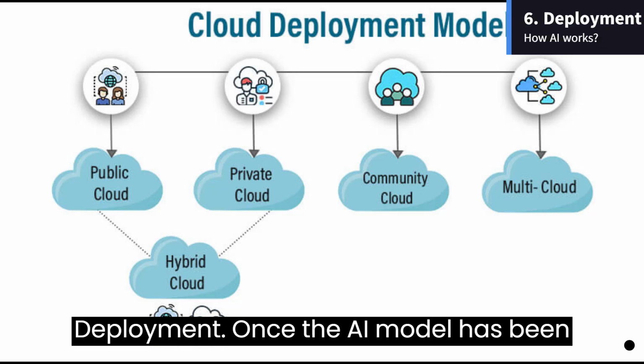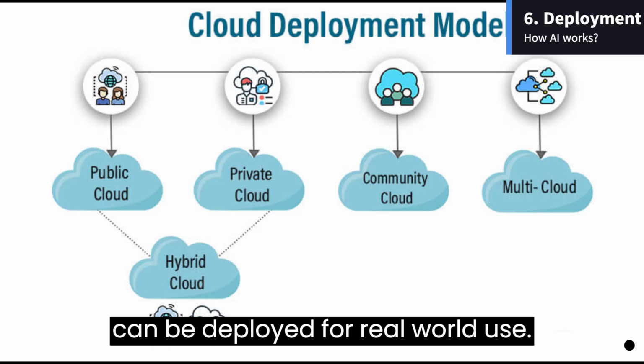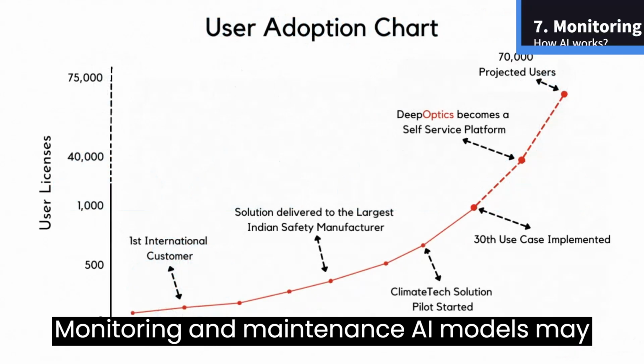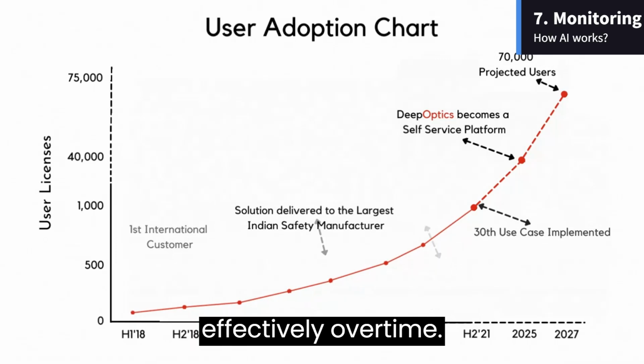Deployment. Once the AI model has been trained and evaluated satisfactorily, it can be deployed for real-world use. Monitoring and maintenance. AI models may need to be continuously monitored and maintained to ensure they perform effectively over time.